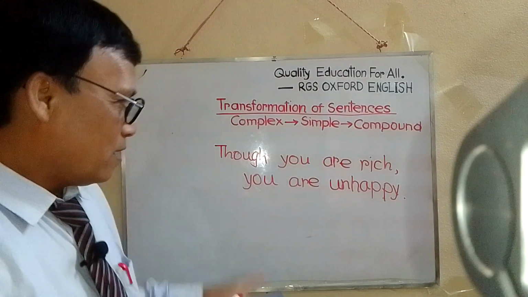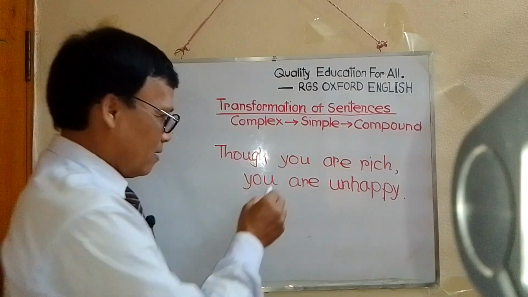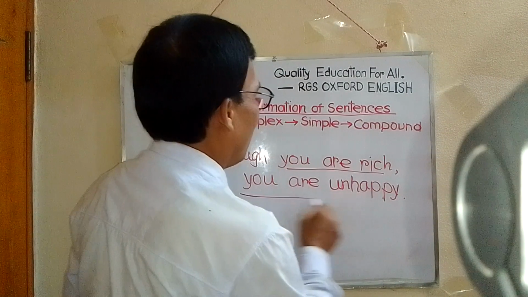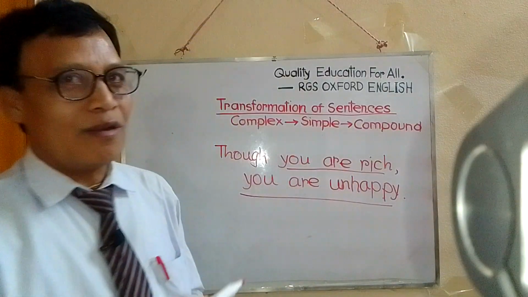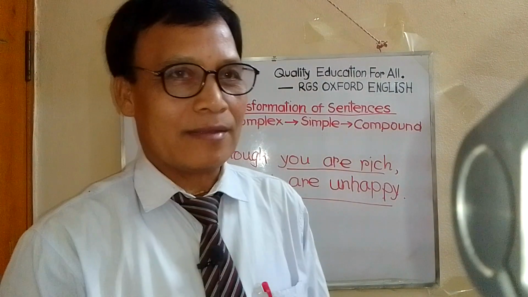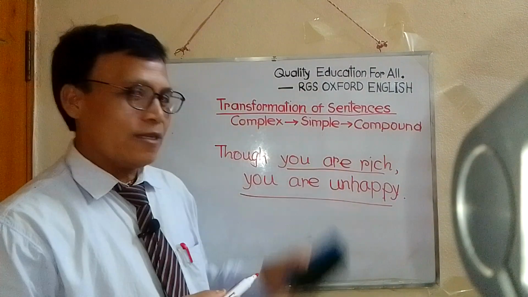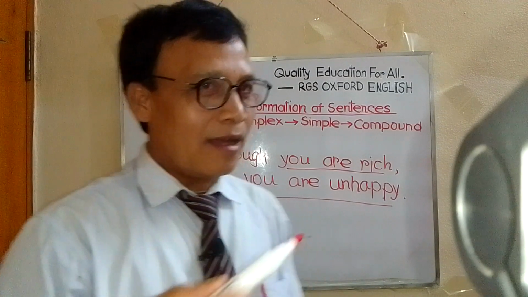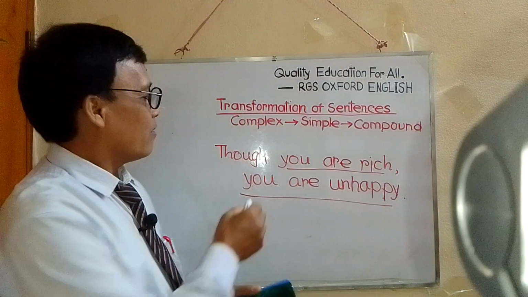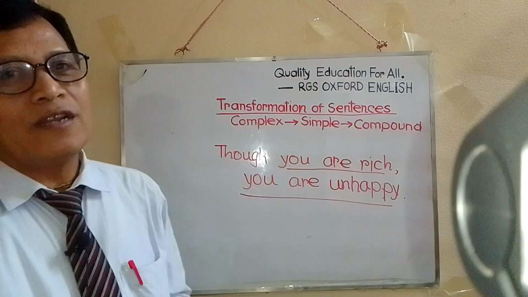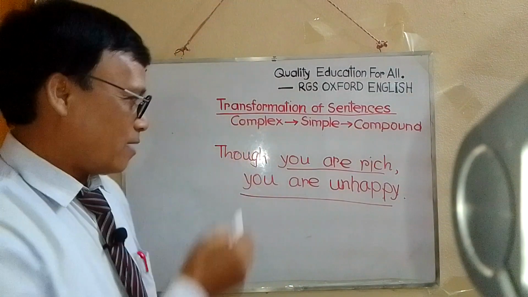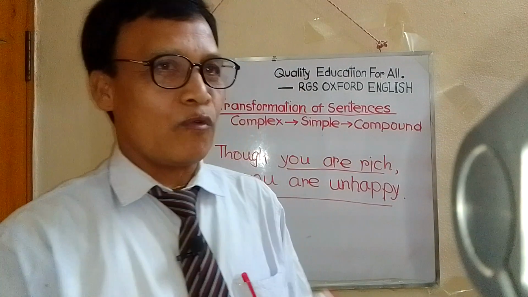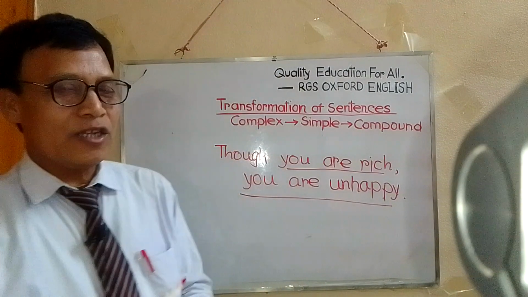You know well that there are two clauses here. You are rich and you are unhappy. So it is complex. And here of the two clauses, one is the principal clause and the other is the subordinate clause. So, subordinate clause and principal clause, but which clause will be turned into phrase?